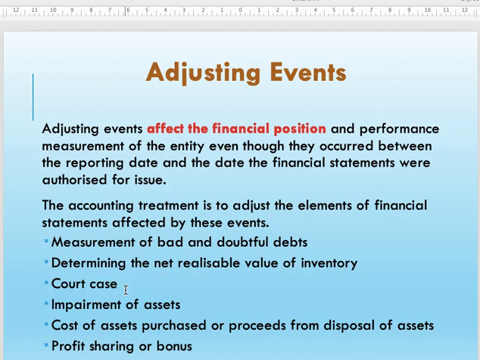Alright, so I hope that you can get the idea. Same goes to impairment of assets. Okay, these are all estimations, which later you find are confirmed. Alright, it's confirmed that the impairment is maybe much higher or much lower than what you have estimated and provided in your 2019 financial statement. Okay, cost of asset purchase or proceeds from disposal of asset, and profit sharing or bonus.